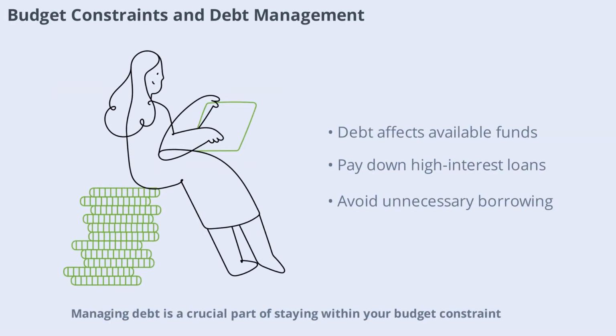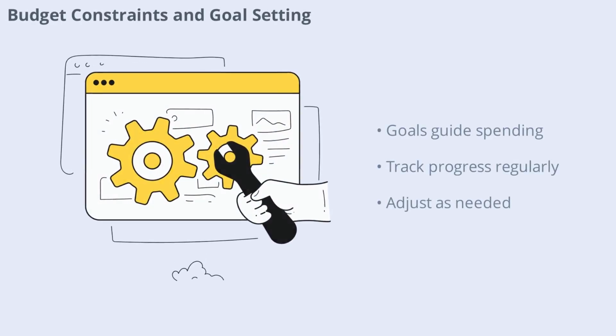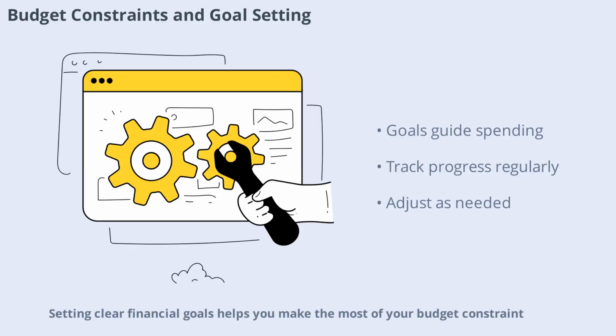Managing debt is a crucial part of staying within your budget constraint. High-interest loans or credit card balances can quickly eat into your available funds. Creating a plan to pay down debt and avoid unnecessary borrowing helps keep your finances healthy and your budget under control. Setting clear financial goals helps you make the most of your budget constraint.